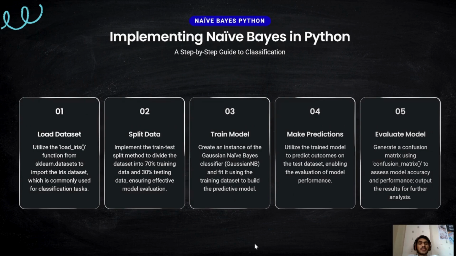Make predictions. Utilize the trained model to predict outcomes on the test dataset, enabling the evaluation of model performance. Evaluate the model. Generate a confusion matrix using confusion_matrix to assess model accuracy and performance. Output the result for further analysis.